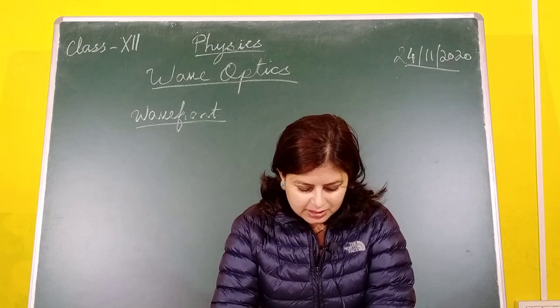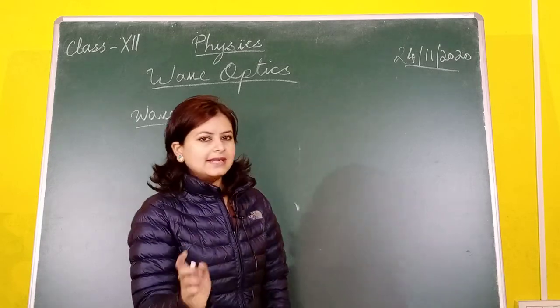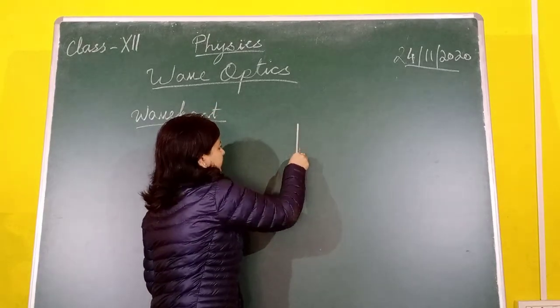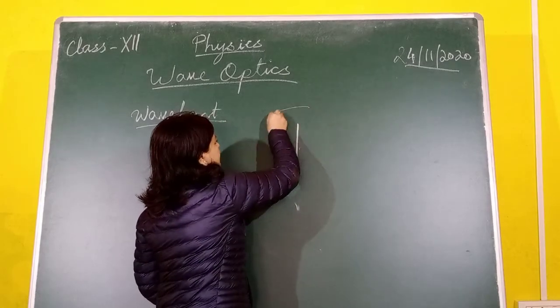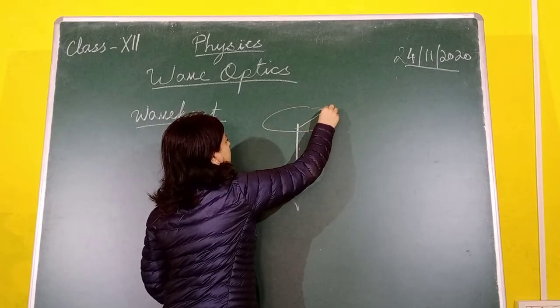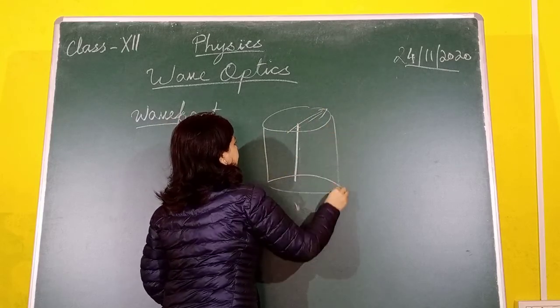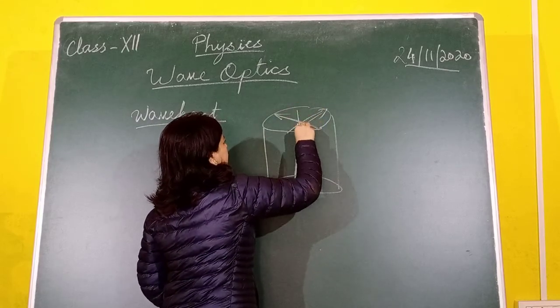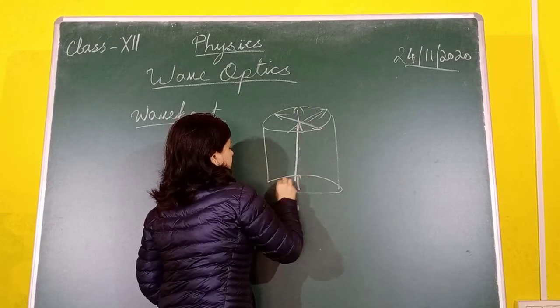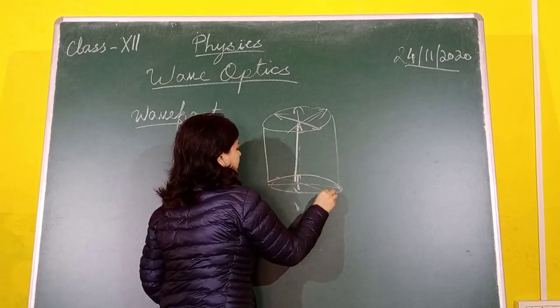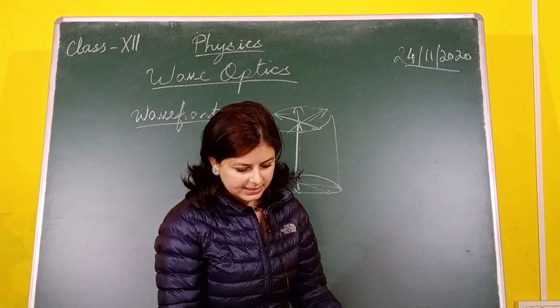If you have a source of light which is linear, like a slit, and you draw the wavefront, it looks like this. So this is the cylindrical wavefront.